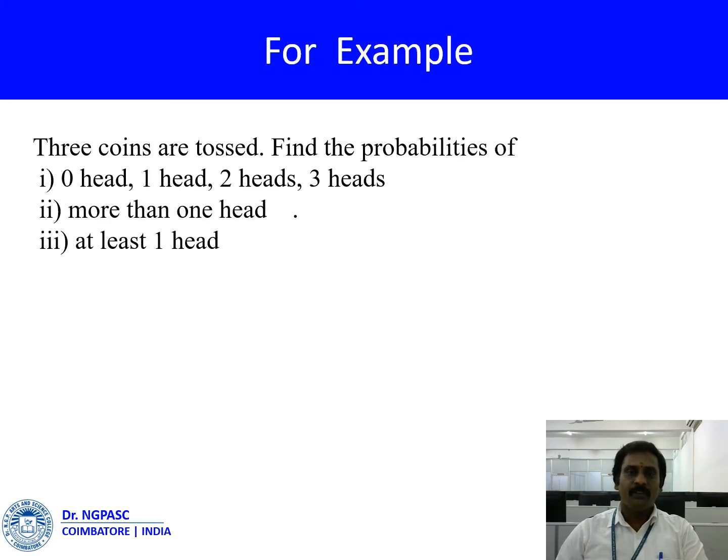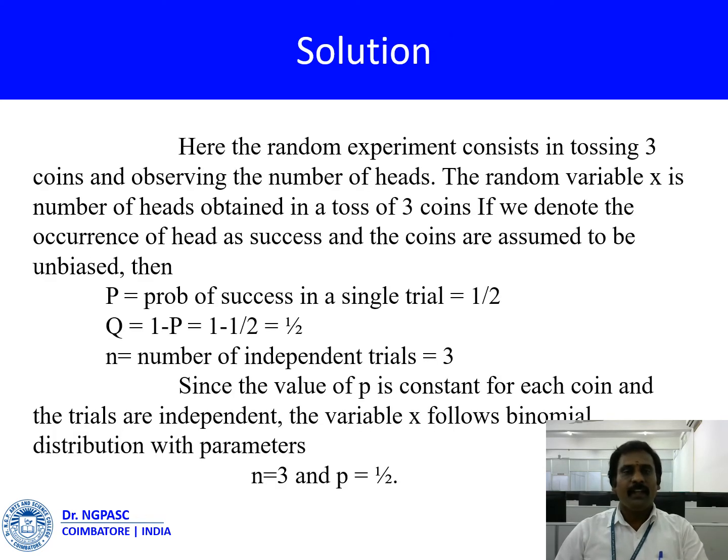Another example: 3 coins are tossed. Find the probabilities of 0 hit, 1 hit, 2 hit, and 3 hit. Second condition, more than 1 hit. Third condition, at least 1 hit. Solution: here the random experiment consists in tossing 3 coins and observing the number of hits.